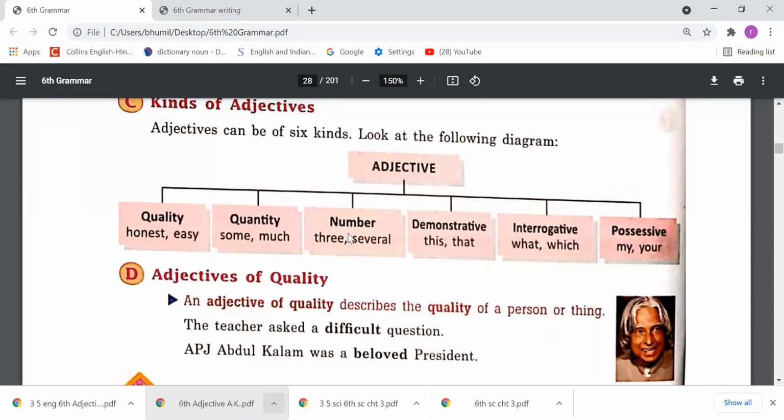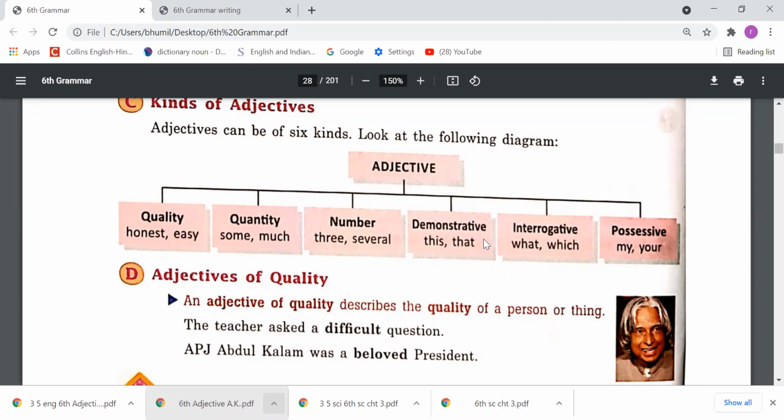Then number, which adjective tells the number, like first, second, third, several, many. These words are adjectives of number. Demonstrative, which demonstrate, like this, that, these, those. These adjectives are demonstrative adjectives because by this we demonstrate the things.